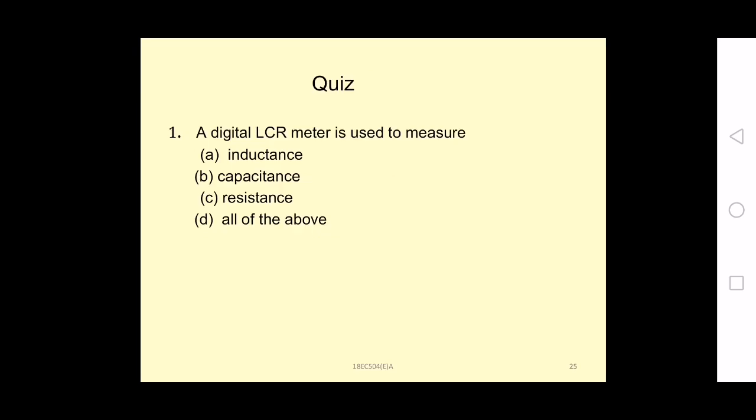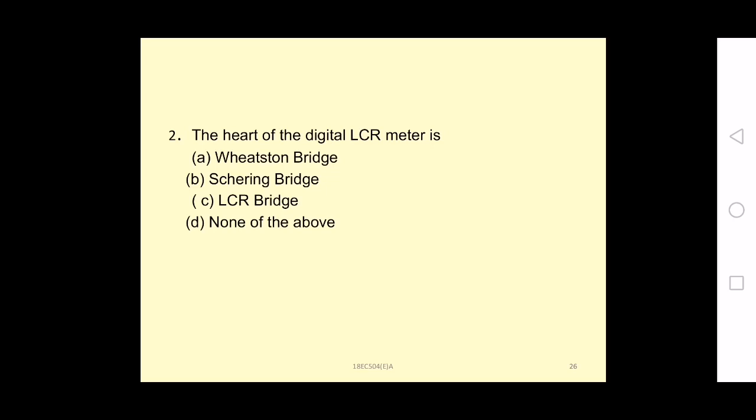So a simple quiz: the digital LCR meter is used to measure inductance, capacitance, resistance, or all of the above. It can measure all the components, so our answer is all of the above. The main heart of the digital LCR meter is a Wheatstone bridge, Schering bridge, LCR bridge, or none of the above. So it is the LCR bridge.